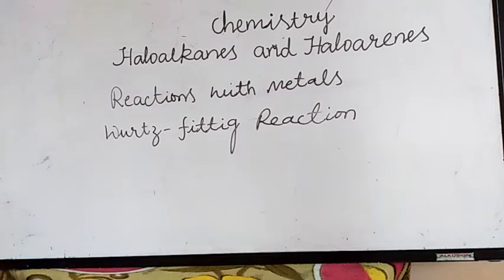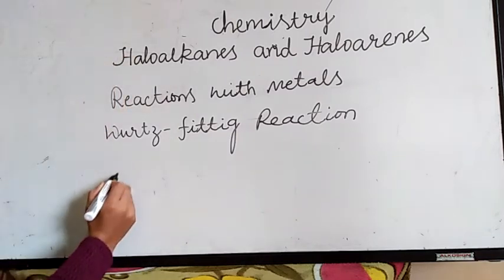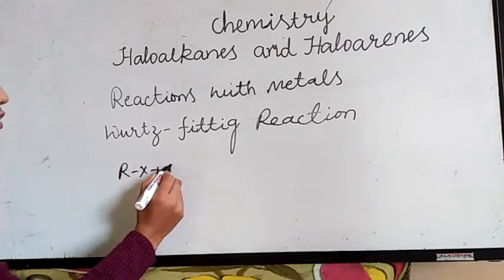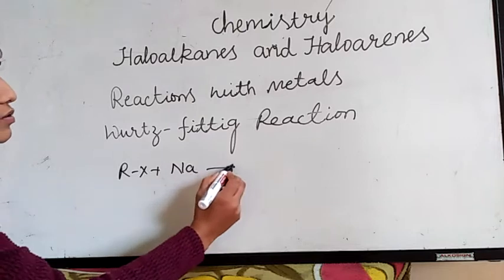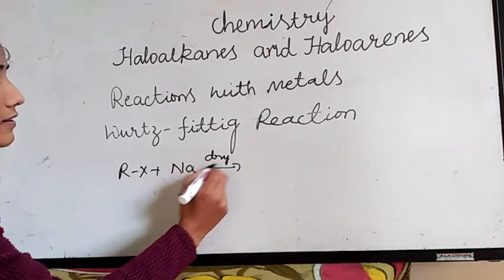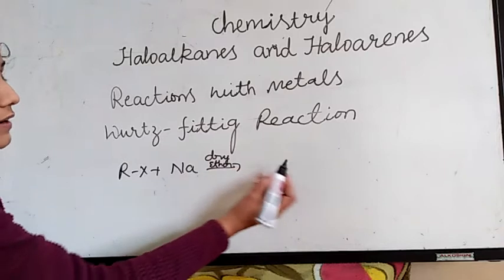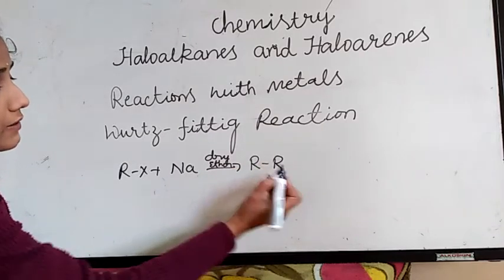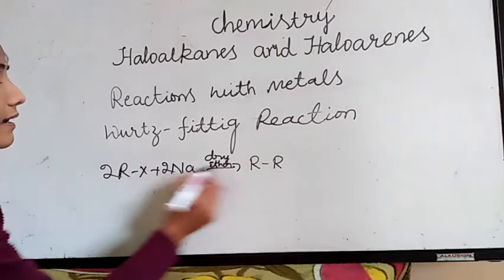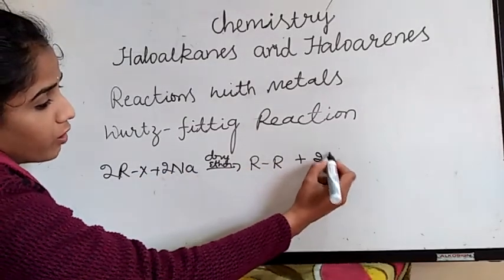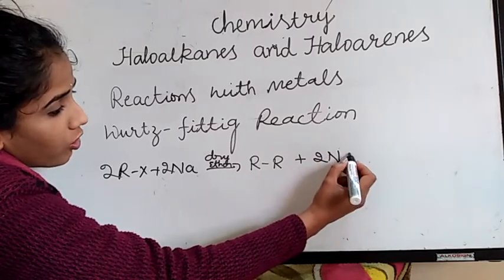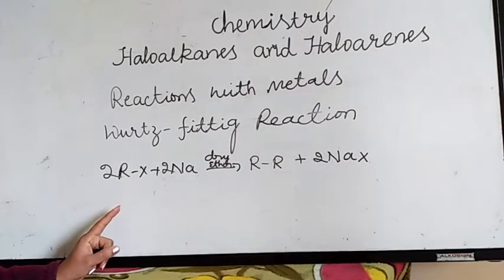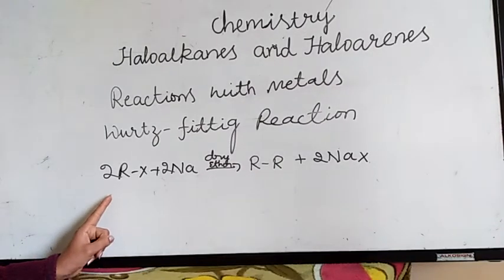What is a Wurtz reaction in haloalkanes? Reaction with the metals: when an alkyl halide reacts with sodium metal in the presence of dry ether, it gives rise to an alkane with double the number of carbon atoms in the alkyl halide. Right? This is about the Wurtz reaction. This is not the Wurtz-Fittig reaction.